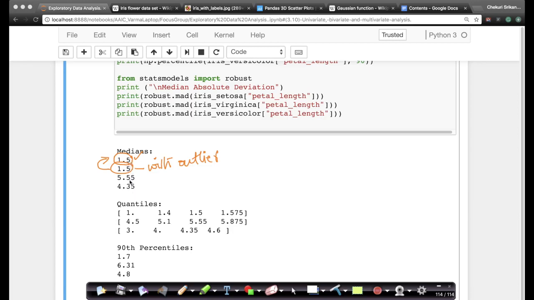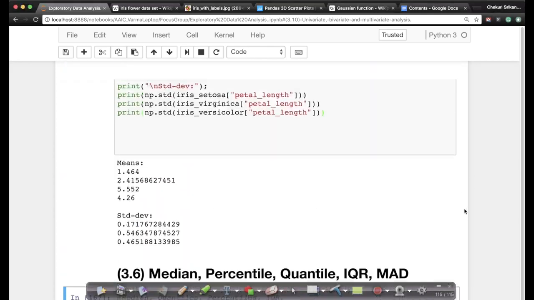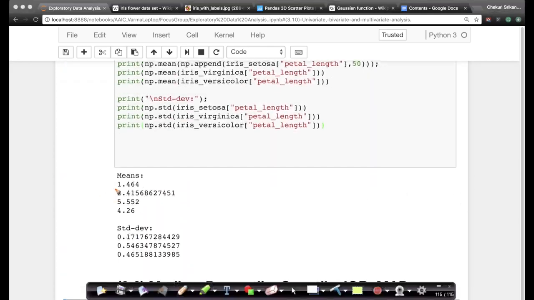Now these numbers 1.5, 5.55 and 4.35 are very close to the values of the mean that we saw a while ago. Ignore this one, which is with the outlier and is significantly different from the mean without the outlier. But here we had 1.55, 5.55 and 4.35, which is very similar to these numbers.